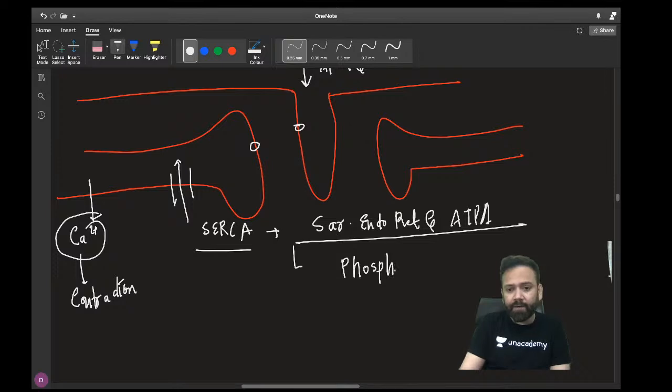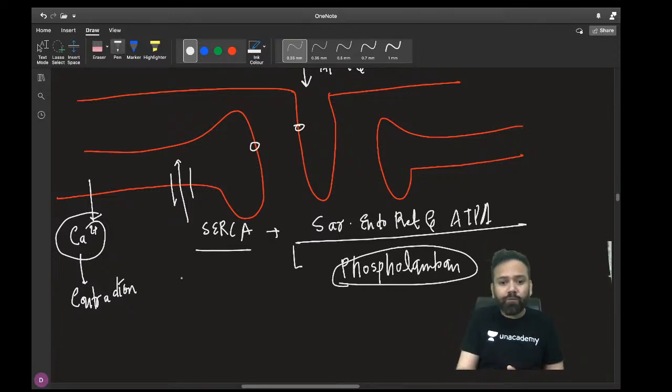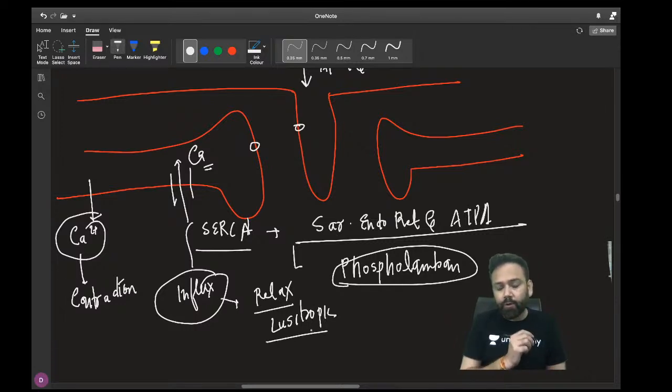Phospholamban protein, it helps in relaxation. Normally it is dephosphorylated. When phospholamban is phosphorylated, it activates SERCA, and it causes influx of calcium inside. And this influx of calcium causes relaxation, and that is what we call the lusitropic effect. Okay, this much is clear.